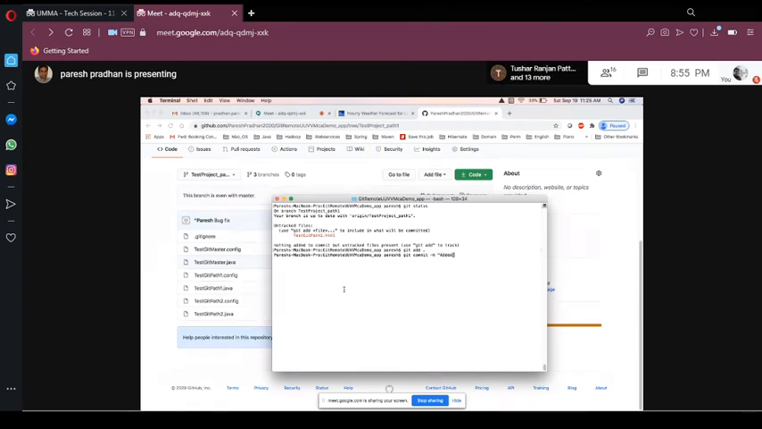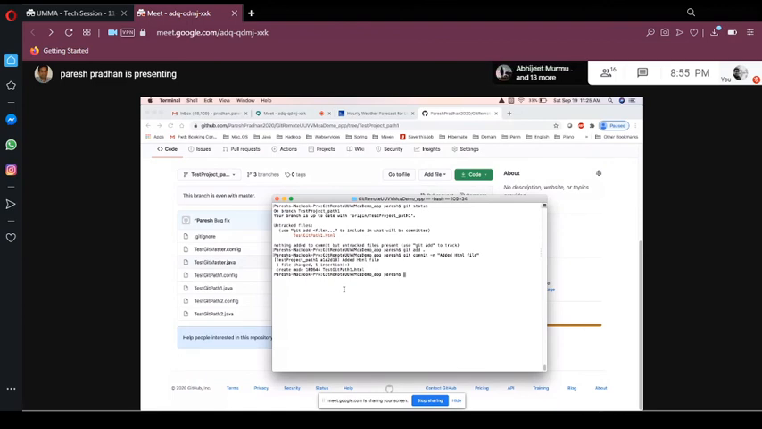Added html file. So this file is added, but it is not present in our remote repository, right? So how do we do that? There is a command called git push. You need to run that command.